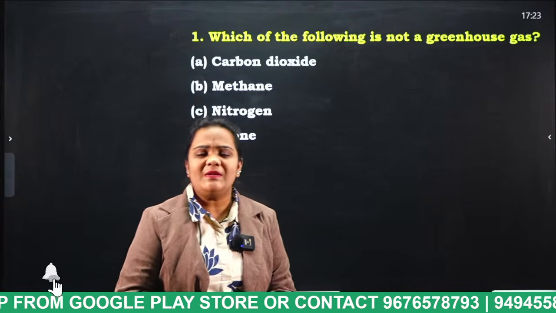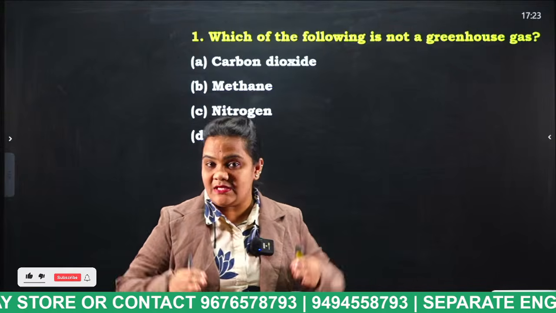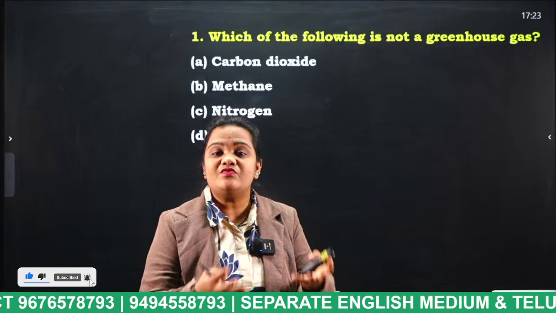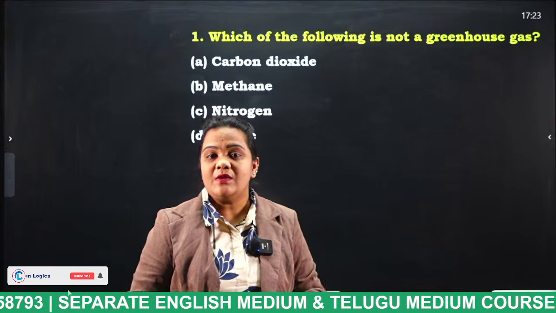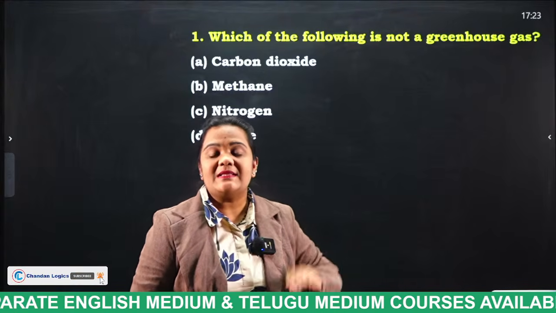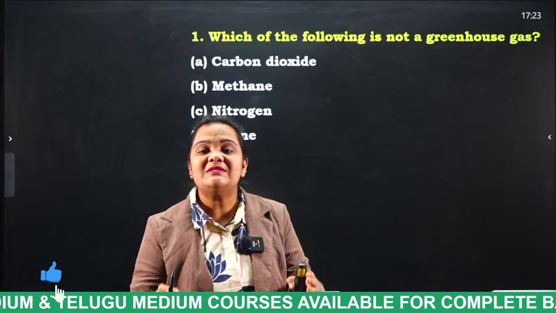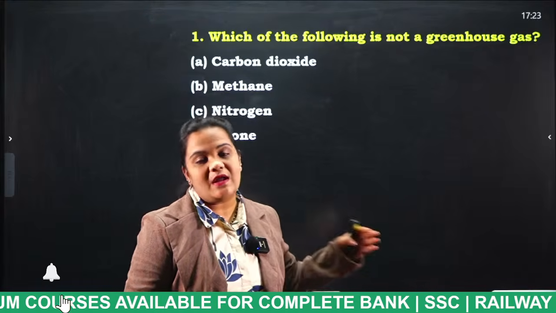Actually, what do you mean by greenhouse gases, students? Greenhouse gases are nothing but the gases which absorb the heat from the atmosphere and emit infrared radiation. Those gases are considered greenhouse gases.